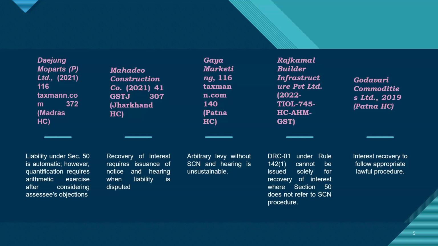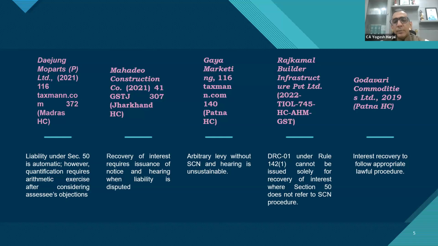Again, for 75(12), the question is what sort of liability is covered under self-assessed interest. Whether it covers only what is shown in GSTR-1 and not in 3B, or it also covers what is shown in GSTR-9 but not in 3B. So that is one of the points. Although Calcutta High Court has held that it only covers the liability which has been shown in GSTR-1 and has not been paid, until the recovery is made. So this is my opinion.